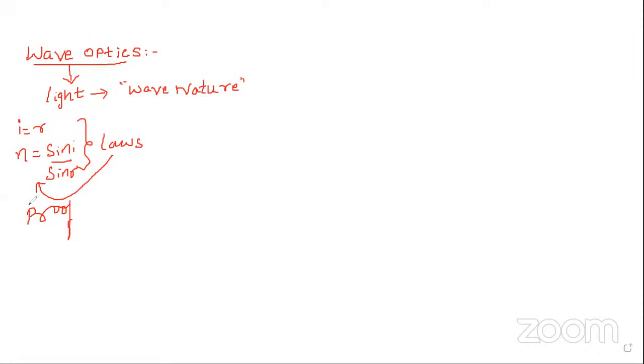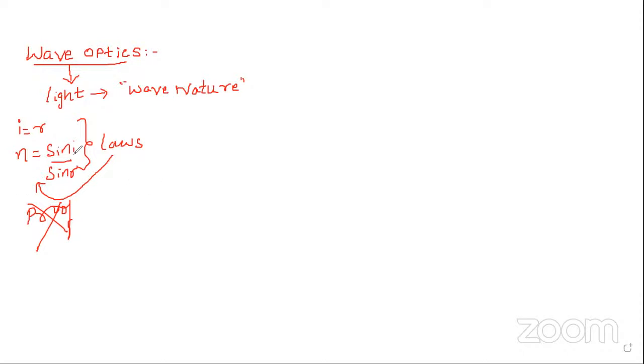We cannot give the proof for this by using the concept of rays. Just we have taken these as laws, stating that i is equal to r or n is equal to sine i by sine r.